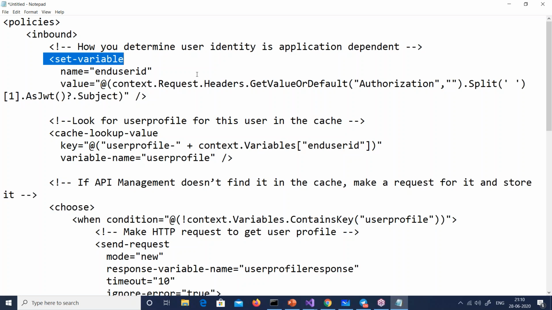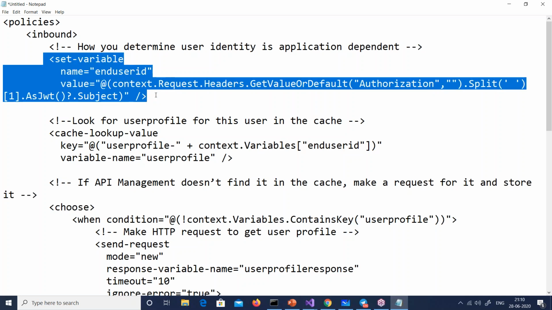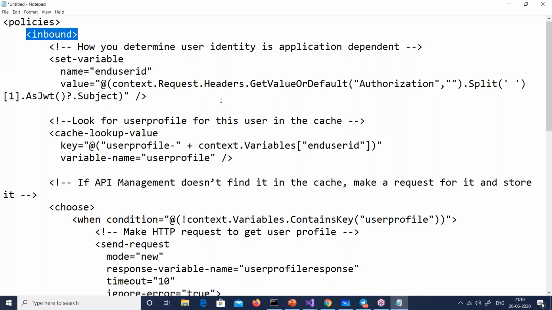Now, normally, when you talk about MVC or API, they normally use the bearer token, the JWT token. So what he's doing here is he has created a variable called end user ID. This is his own variable; you can make it anything, like my UID. It's all okay, right? So let's keep his variable, end user ID. And he's saying go and take the authorization token, and from the authorization token, take the subject. In that subject there must be a username, and that username he's setting here. Step 1, he is setting the variable in the inbound section.